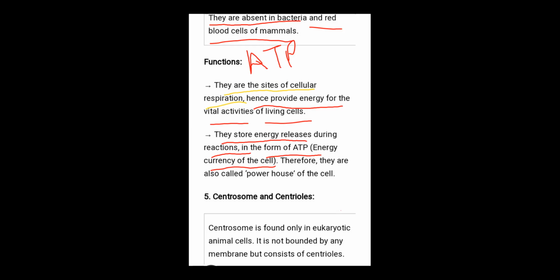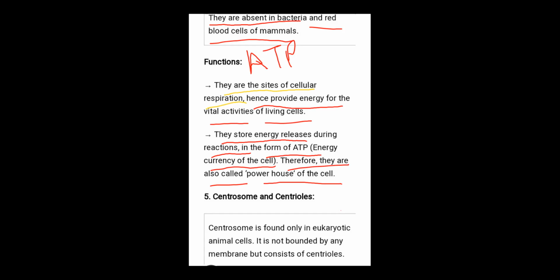Why is ATP known as the energy currency of the cell? Because it provides energy for vital or various functions of the body. Is it clear, everybody? Therefore, they are also called the powerhouse of the cell. Which I had already told you 2 minutes before. Is everything clear about why mitochondria is known as the energy house and why ATP is known as the energy currency of the cell?